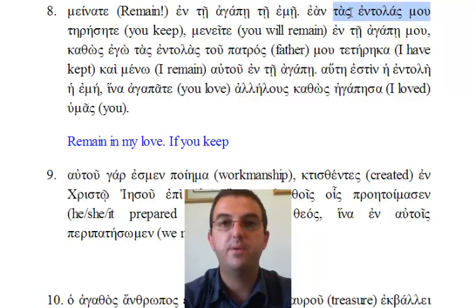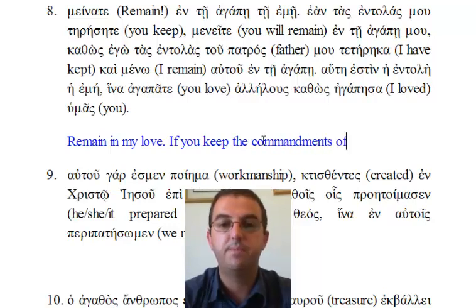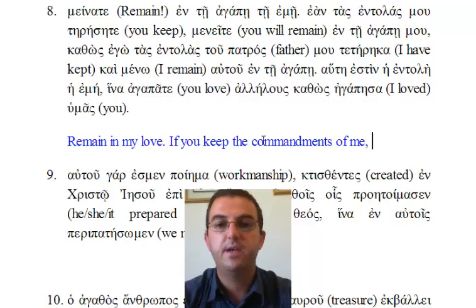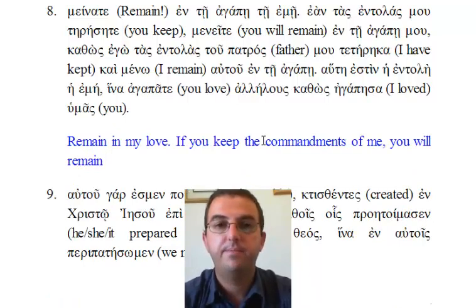It is the pronoun ego. You know by now that you don't have to use ego in order to indicate that the subject is I. So when ego appears, it has some measure of emphasis upon it. We will show that once again by putting I in italics. Just as I have kept the commandments of my Father.